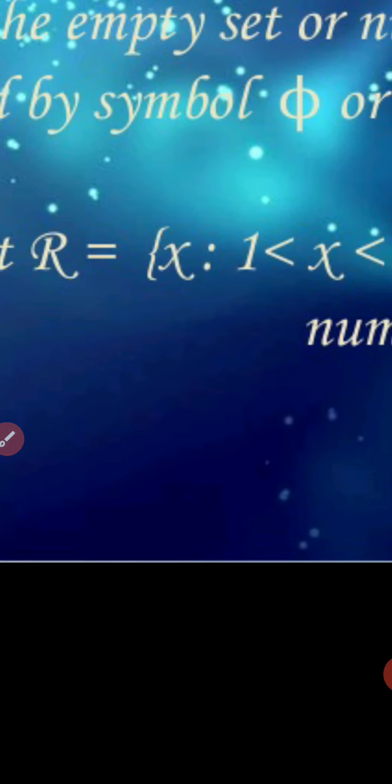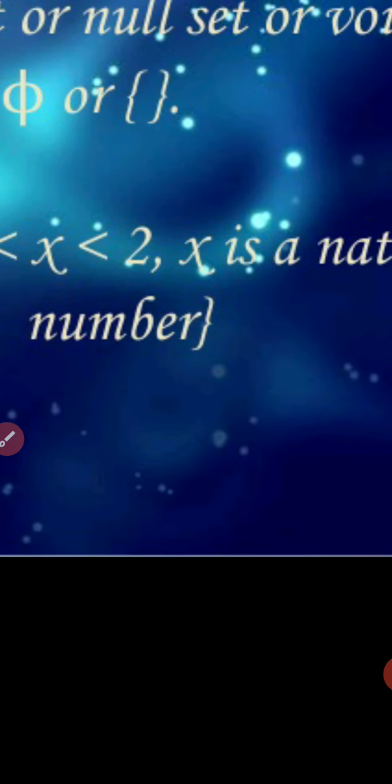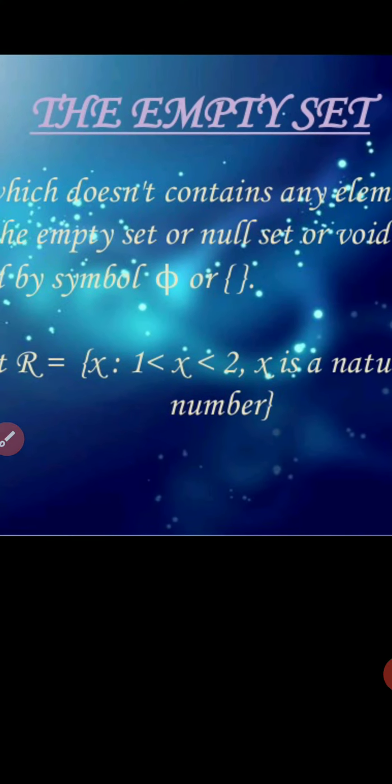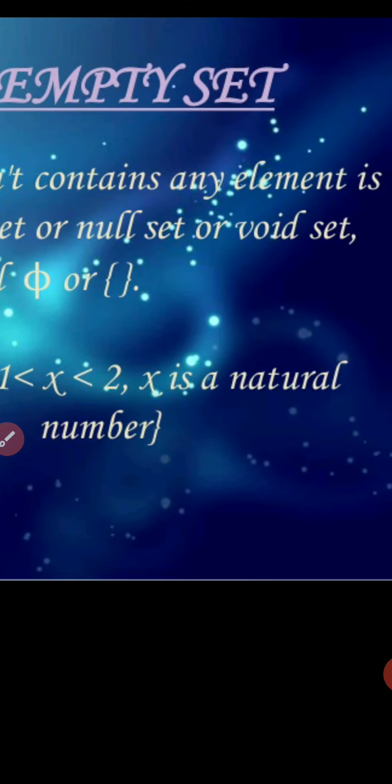For example, let R equal to x such that the value of x lies between 1 and 2, x is a natural number. My dear student, as we know, there is no natural number which lies between 1 and 2. So it is an example of the empty set.